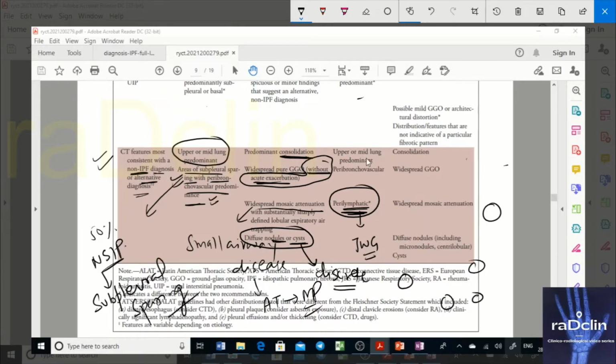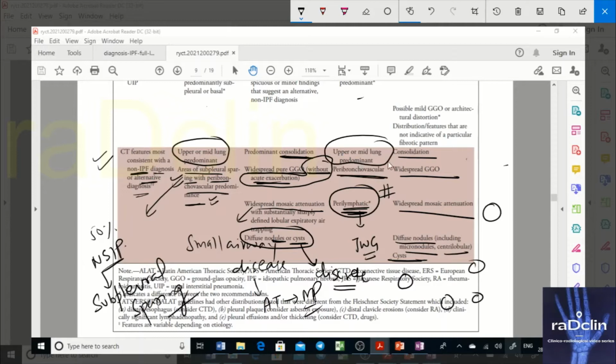The same findings are in the joint working group also: consolidation, widespread GGO, widespread mosaic attenuation, diffuse nodules, micro nodules, centrilobular nodules, and cysts. The only additional distribution they have added is perilymphatic distribution, which also goes against UIP. Upper and mid lung predominance or peribronchovascular predominance is in both.